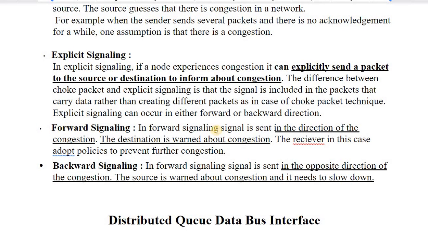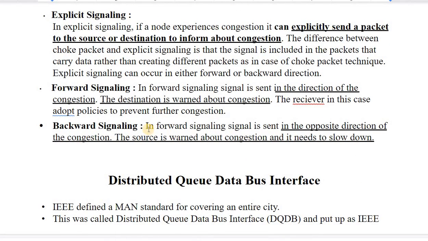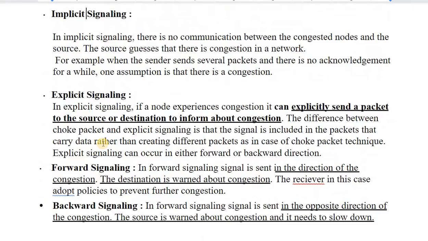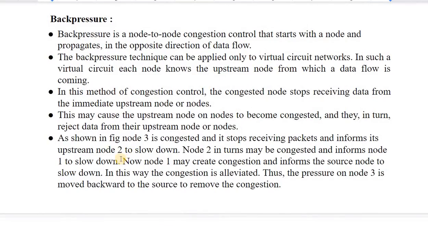So in forward signaling, the receiver will take action to prevent the congestion rather than the sender. What happens in backward signaling? Because in forward signaling the signal was moving towards the destination, in backward signaling the source will be informed, or the source will be warned. These four types of signaling can be used by the choke packet as well as back pressure.